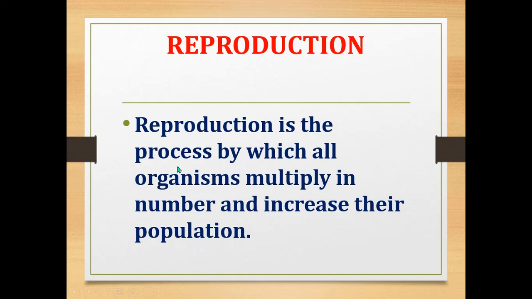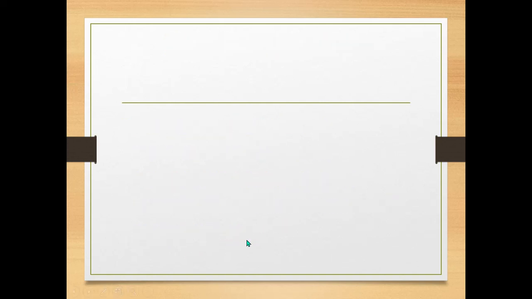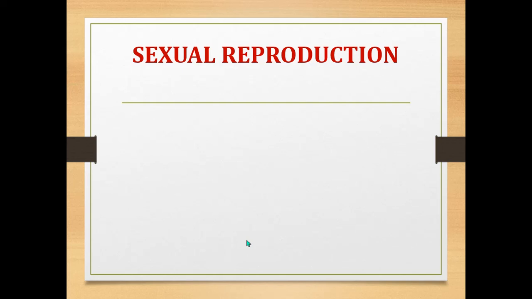Reproduction is the process by which all organisms multiply in number and increase their population. Reproduction means it is the process by which organisms produce new organisms, and they multiply in their number and increase their population. There are two modes of reproduction.